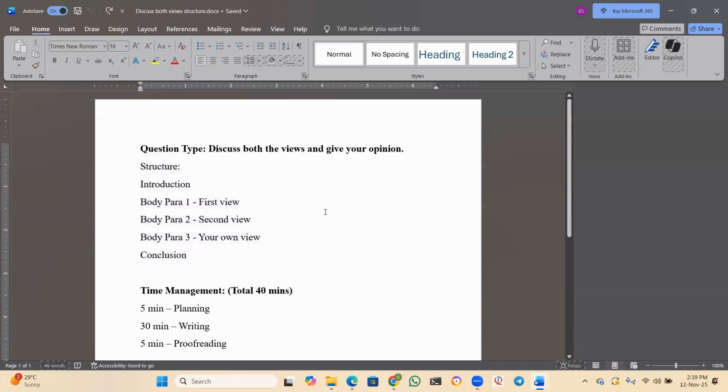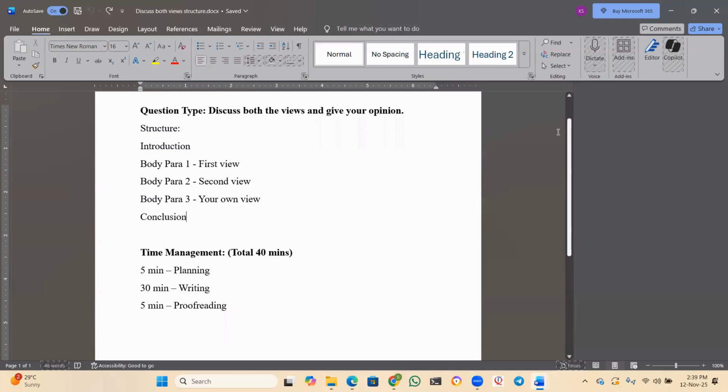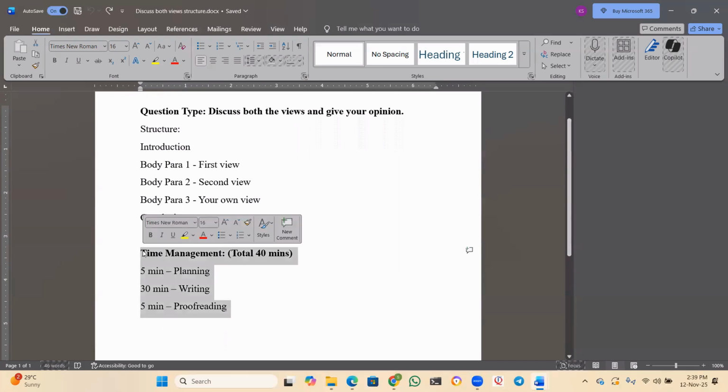And also keep a note about the word count. Keep the word count between 250 to 300. Write it in a crisp way so that it looks good. Don't go beyond 320 words, because your essay will look very lengthy, so we don't want to give that impression. Keep it very crisp and be very specific, to the point. You have to be exactly to the point. What are you trying to say? No beating around the bush. And when it comes to the time management, how will you manage the time?